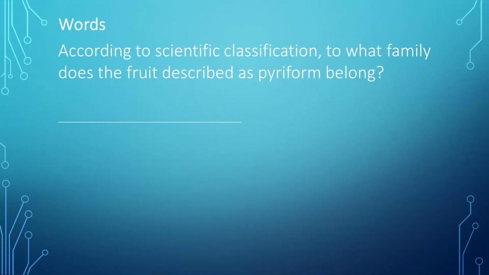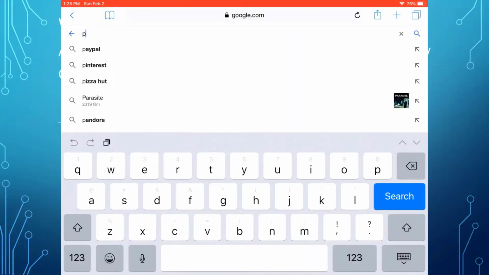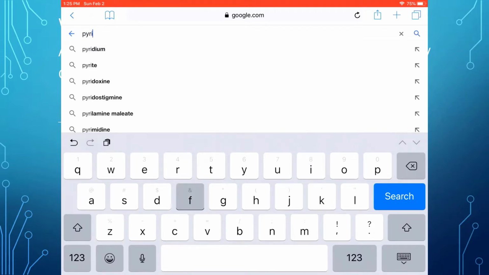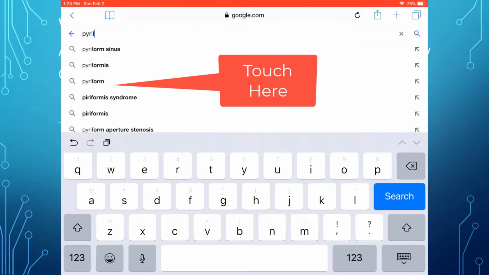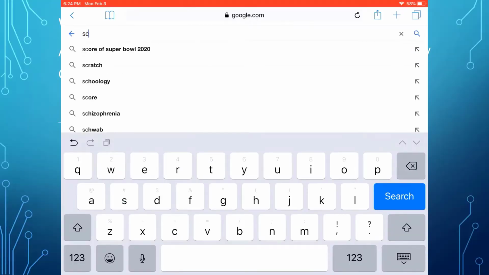According to scientific classification, to what family does the fruit described as pyriform belong? The part to start on this question is to determine what fruit is associated with pyriform by Googling pyriform. Here I see it refers to pear shape. So now I want to Google the scientific classification for pear.